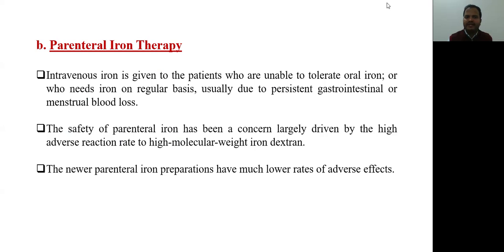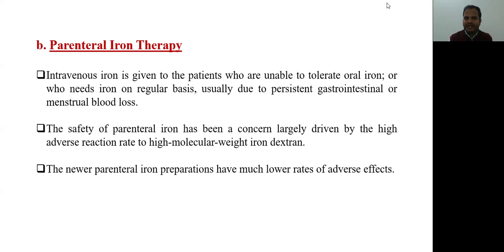The safety of parenteral iron has been a concern, largely driven by the high adverse reaction rate to high molecular weight iron dextran. Because in the past there was a high adverse drug reaction rate.